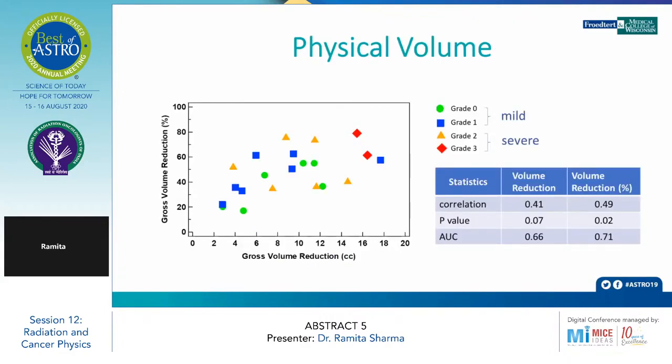So you can see here the data comparing the absolute volume reduction with the relative volume reduction of the physical volume of the parotid glands, and it shows xerostomia stages with grade 0, 1, 2 and 3. Grades 0 and 1 are mild, and 2 and 3 are severe.